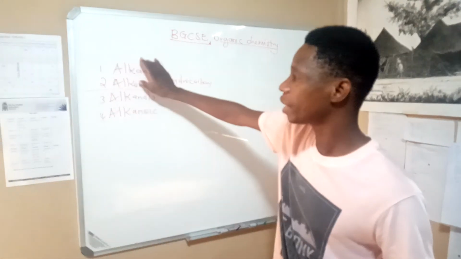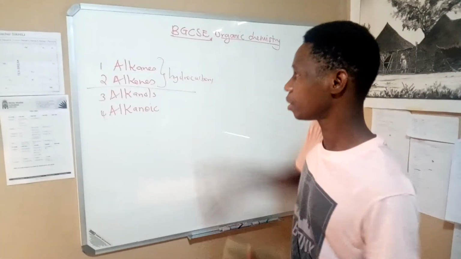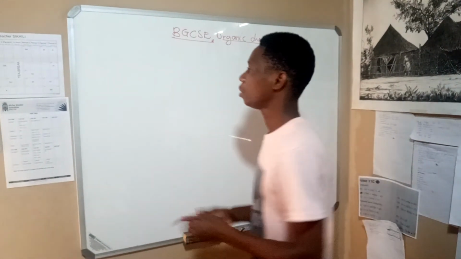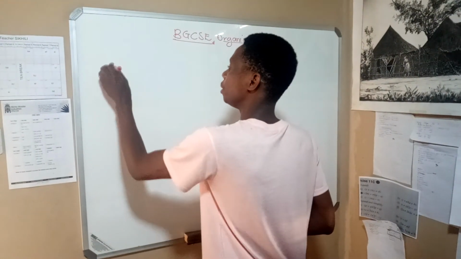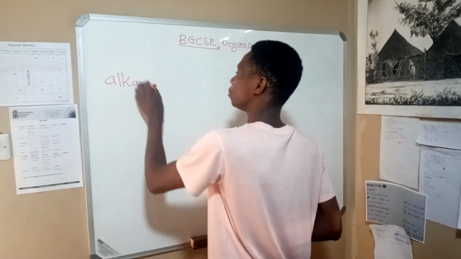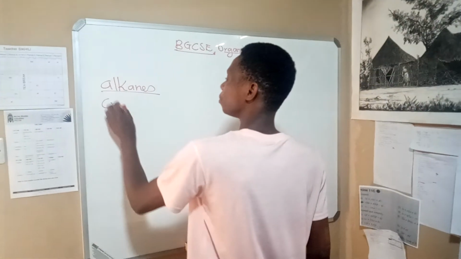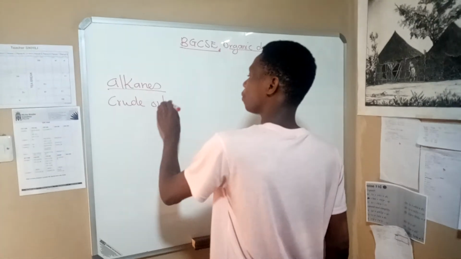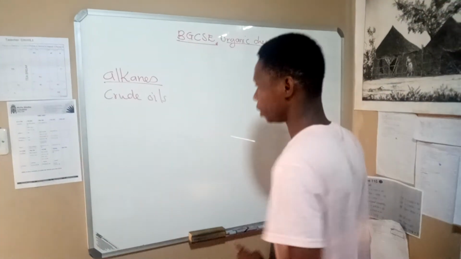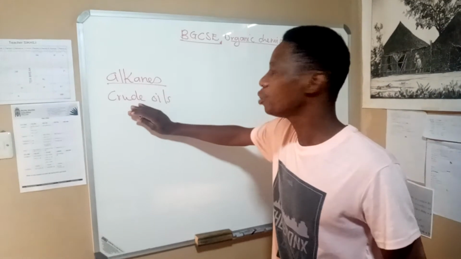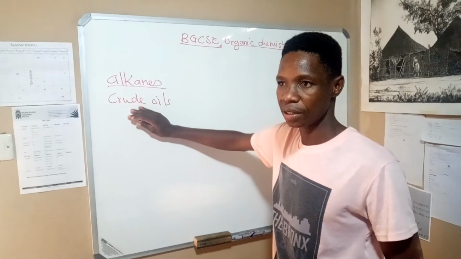I have said that alkenes are hydrocarbons. Alkenes are obtained from crude oils. Now, how do you obtain them from crude oils?